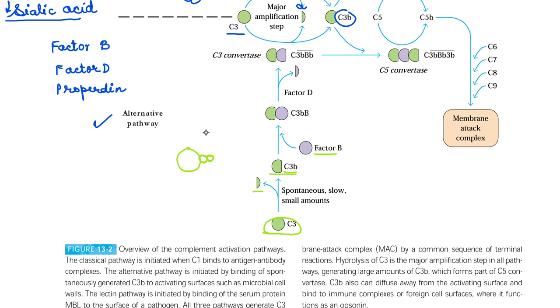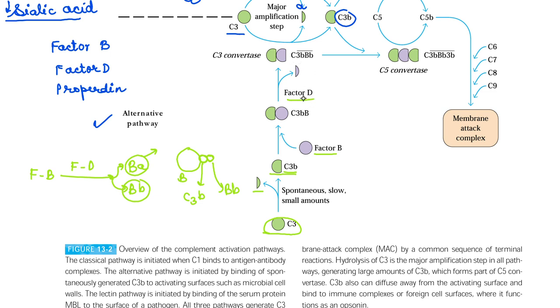Now factor B, in the presence of factor D, breaks into BA and BB. This BA leaves and the BB stays. So here this is the bacteria, this one is your C3B and this is the small b, the B part of the B factor.